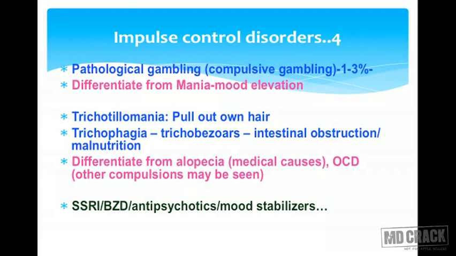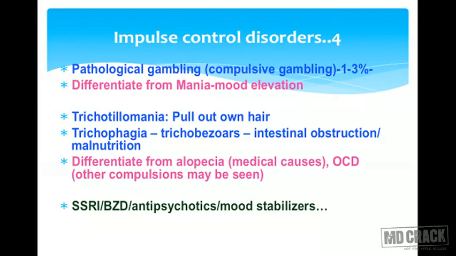Impulse control disorders continued. Pathological gambling or compulsive gambling is also an impulse control disorder. It happens in 1 to 3% of persons. And you need to differentiate from mania, in which there is mood elevation and the patient is likely to do these things. Trichotillomania is another impulse control disorder.